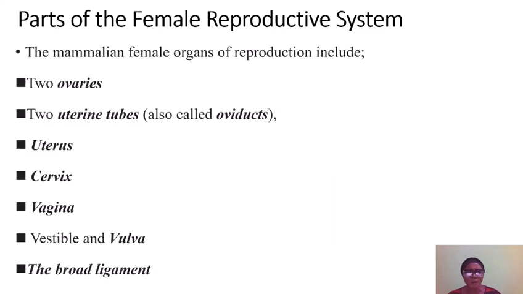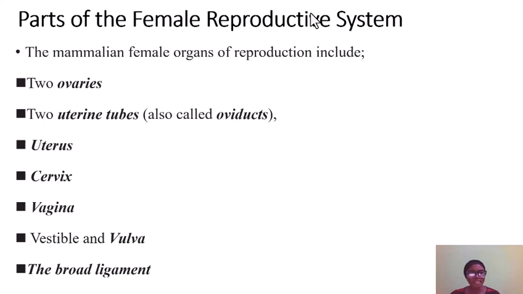Let's go to the parts of the female reproductive system. What are the parts of the female reproductive system? Now, we have the ovary. Let's list it together. The ovary, yes, the uterine tube, also known as oviduct, the uterus, the cervix, the vagina, the vestibule and vulva, and we also have the broad ligament. Yes, the broad ligament. Now, let's go to the ovary.